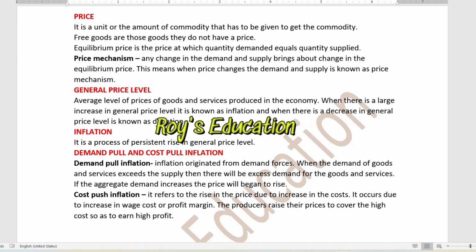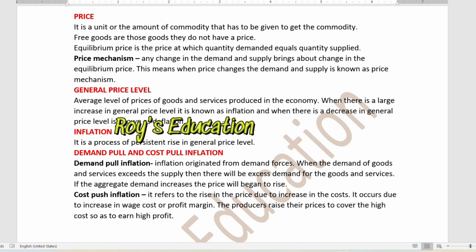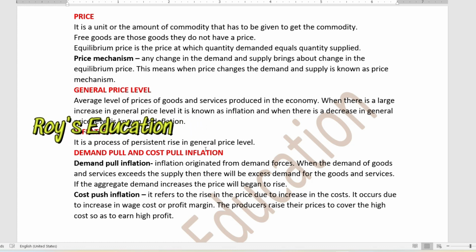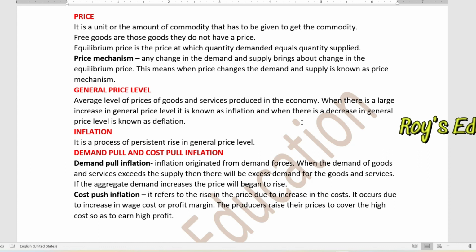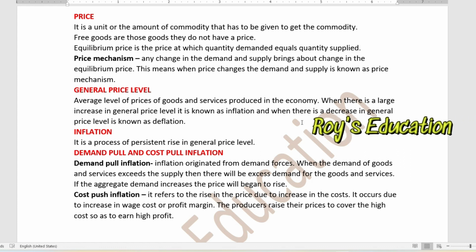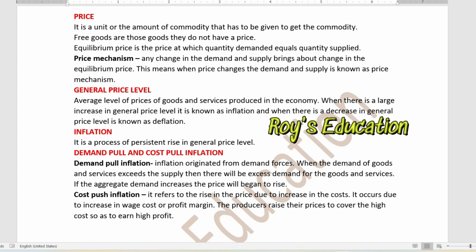That means general price level here is the average level of prices of goods and services produced in the economy. Now when this general price level increases, we can tell there is an inflation, and when the general price decreases, we can tell that is a deflation.